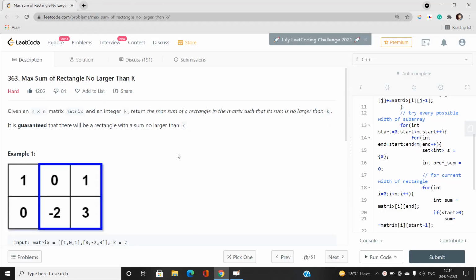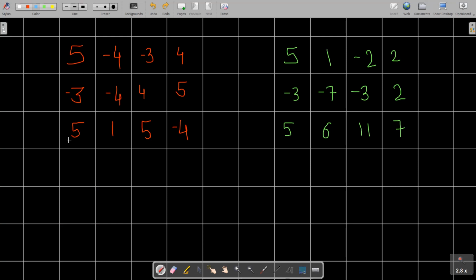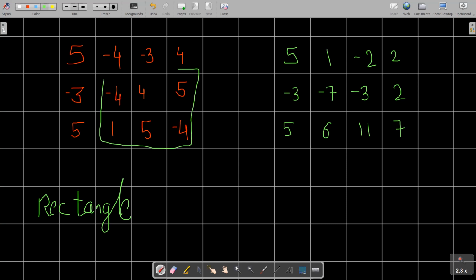What I'm going to do is first find out how we are going to fetch some rectangle. How is this going to help us? Whenever I talk about some rectangle, let's say this rectangle, one thing common is the left line and the right line. You can see there are two lines over here. Let's call them L and R, and we can vary this L and R.